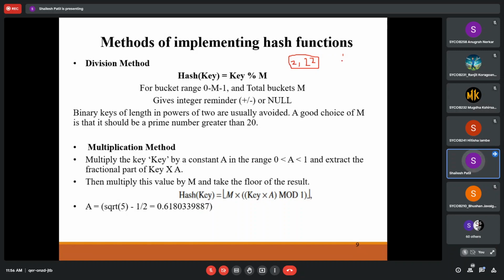So if you have the numbers like this, 1 2 3, 4, then we can go for the modulus operator. Suppose we have a large number like this. How do we deal with that large number?